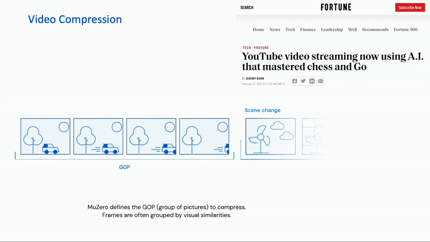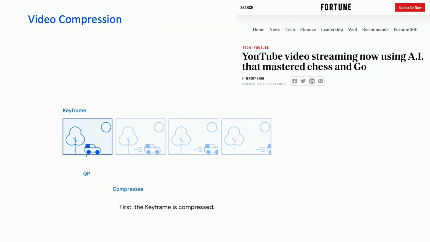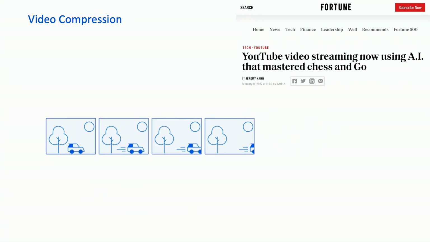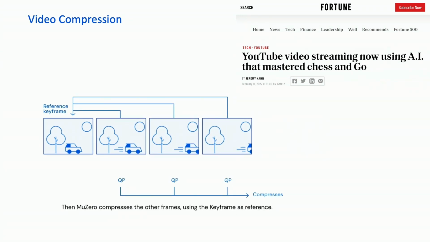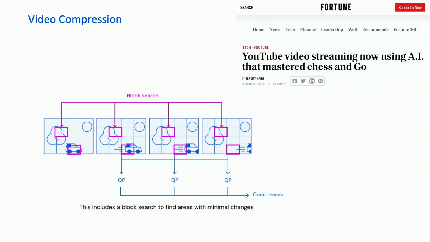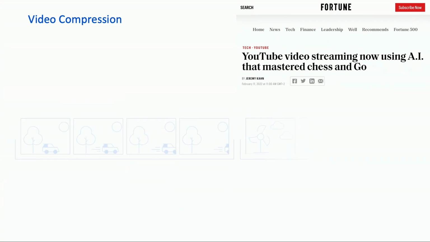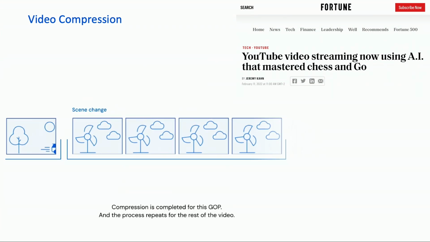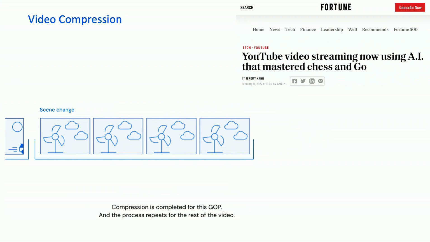So what does it mean? It means that we decide the quantization parameter on each single frame. The intuition here is that not all frames are the same. Imagine you have a frame with an explosion or a car moving. Well, you really care about the information in that frame. But if it's a static image, maybe of a house, it doesn't matter as much, so you can probably compress a little bit more. So you can be a little bit clever in how you do these things.